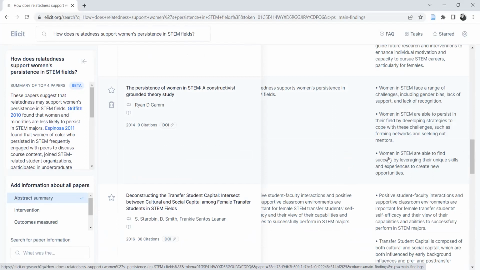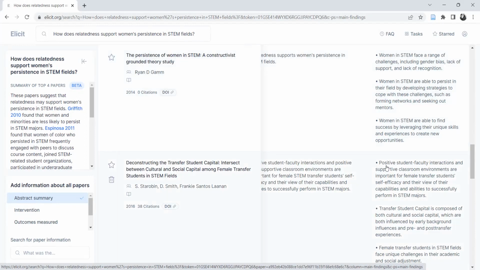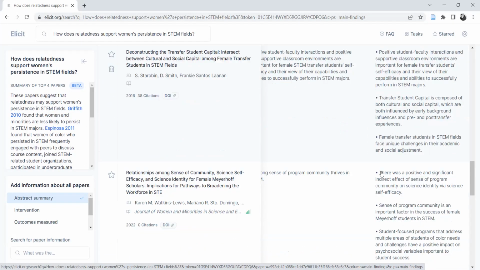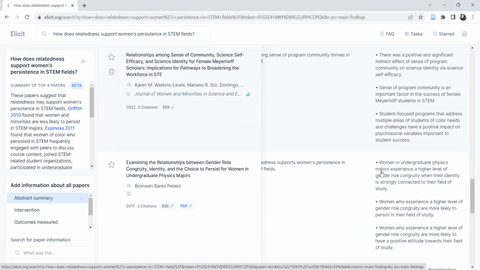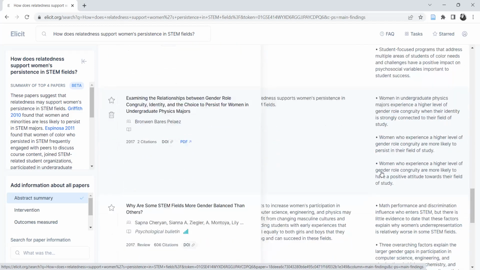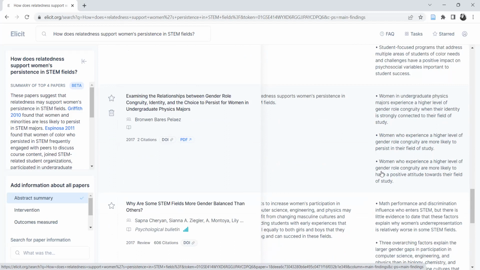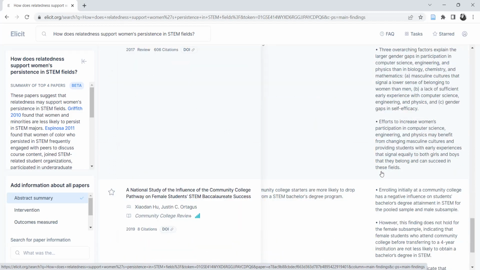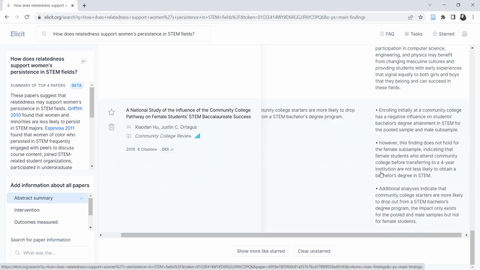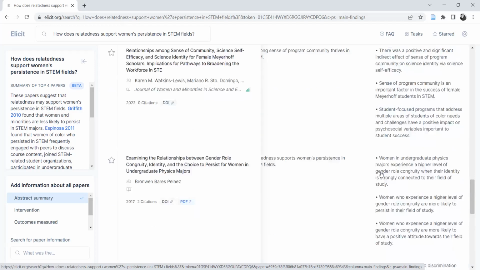I know that I want things that relate to belonging, connectedness, relatedness, interventions that improve that, the effects of having that and not having that on women's persistence in STEM. So I'm looking for very specific words that I know I've already read about and I know I need to include in this piece of my literature review.